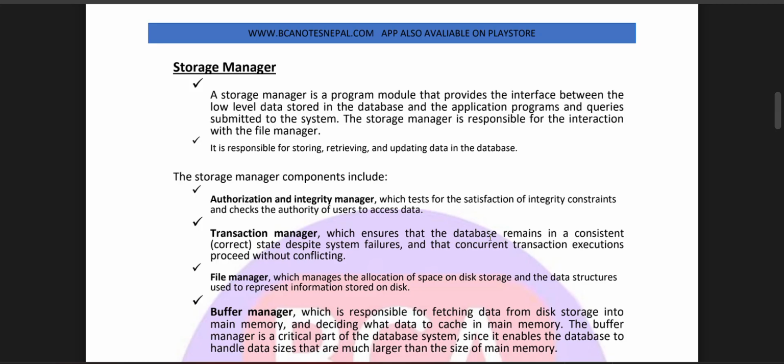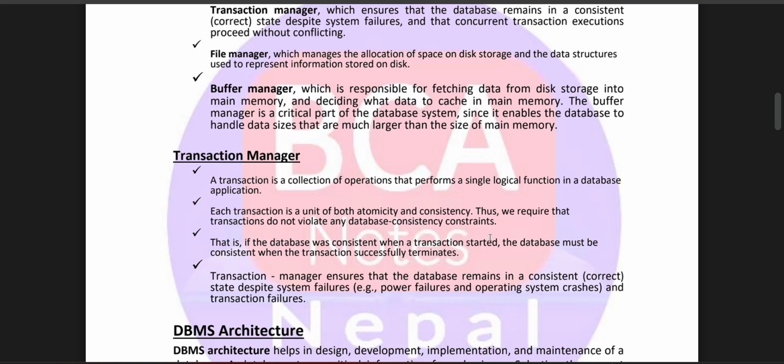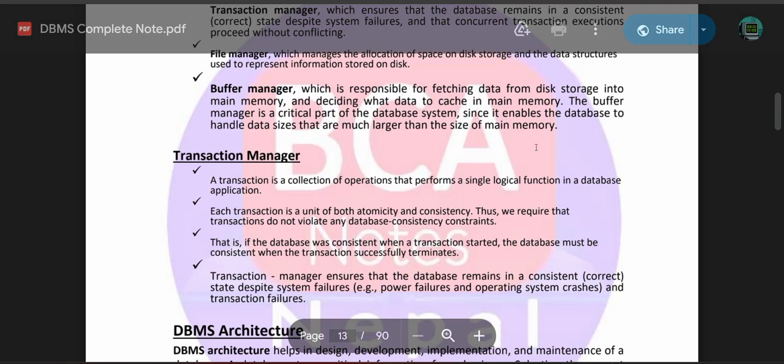File manager, which manages the allocation of space on the disk storage and the file structures used to represent the information stored on disk. Buffer manager, which is responsible for fetching the data from the disk storage into main memory and deciding what data to cache in main memory. The buffer manager is a critical part of the database system since it enables the database to handle data sizes that are much larger than the main memory.